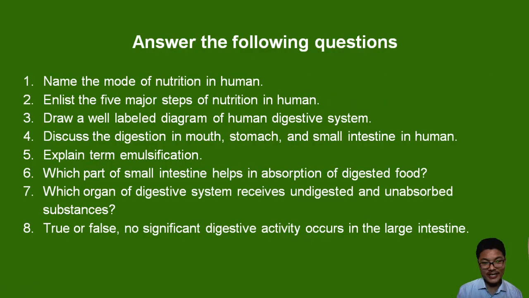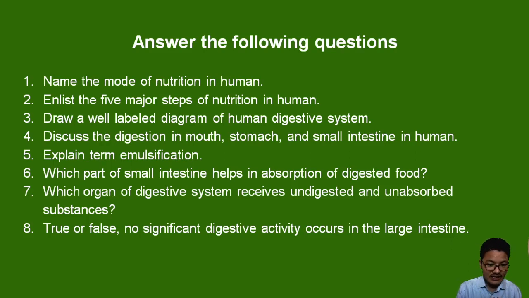You should try to answer these questions. Sorry for so many disturbances. So first question is, name the mode of nutrition in human. Second, list the 5 major steps of nutrition in human. Third, draw a well-labeled diagram of the human digestive system. Without drawing, you won't be able to understand the digestive system. If you are not able to understand the human digestive system, it's difficult for you to understand the process of digestion. Fourth, discuss the digestion in mouth, stomach and intestine separately in human.